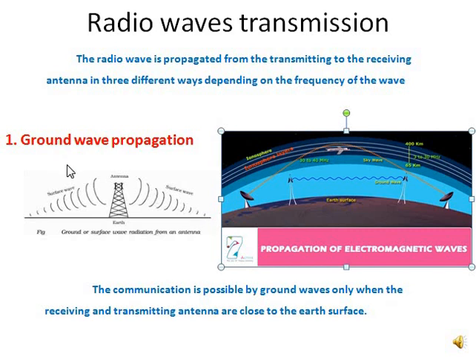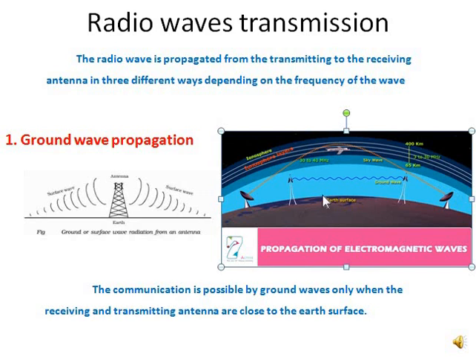So first radio wave transmission is ground wave propagation. The communication is possible by ground waves only when the receiving and transmitting antenna are close to the surface of the earth. In the sense, you can see here, this is the transmitting antenna and this is the receiving antenna.